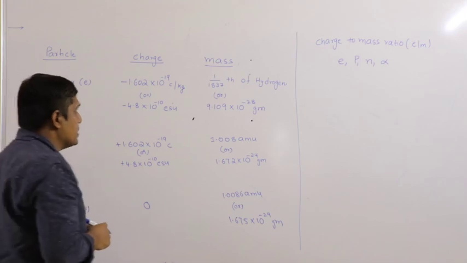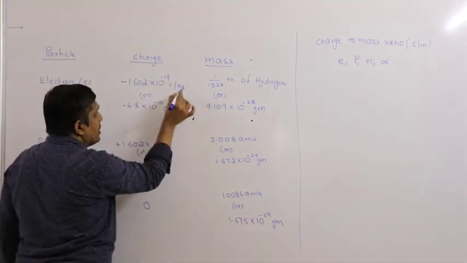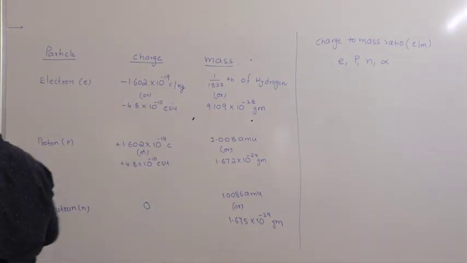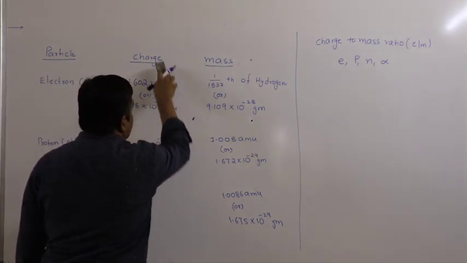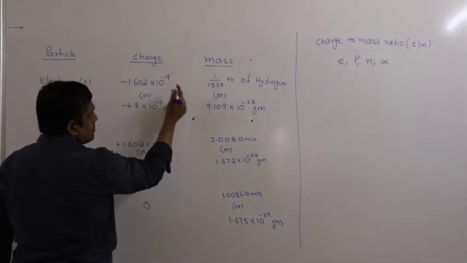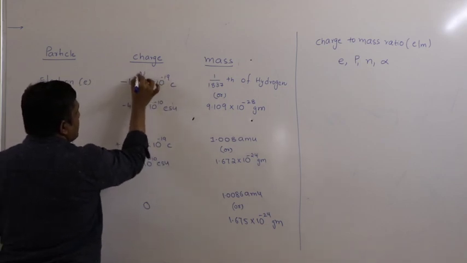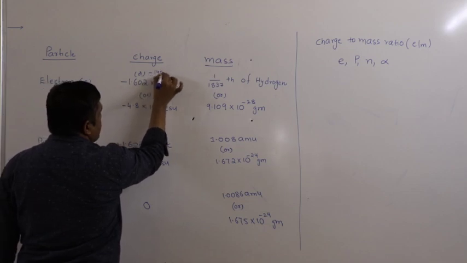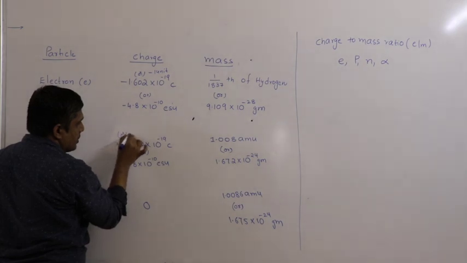To find this, we consider this as 1 unit. Sorry, here this is only in coulombs because it is charge. So we consider this as 1 unit, minus 1 unit for the electron, then here it becomes plus 1 unit.